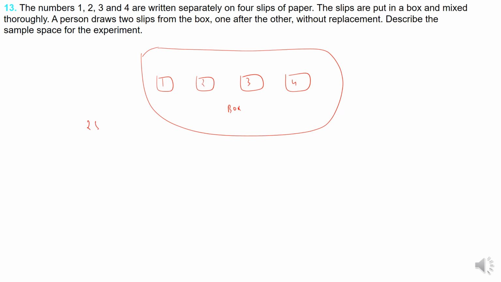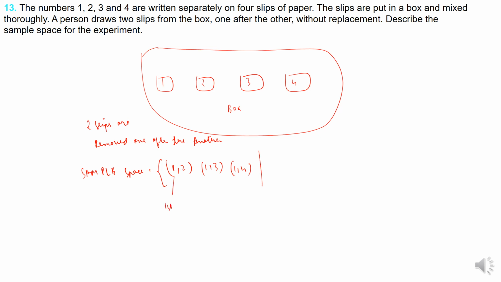Now these are the 4 slips and these have been put in a box. 2 slips are removed, one after the another. This is the problem statement. Now we are supposed to find the sample space. Suppose first is removed: 1 2, 1 3, 1 4. This is the first draw, this is the second draw. Draw meaning removing it.